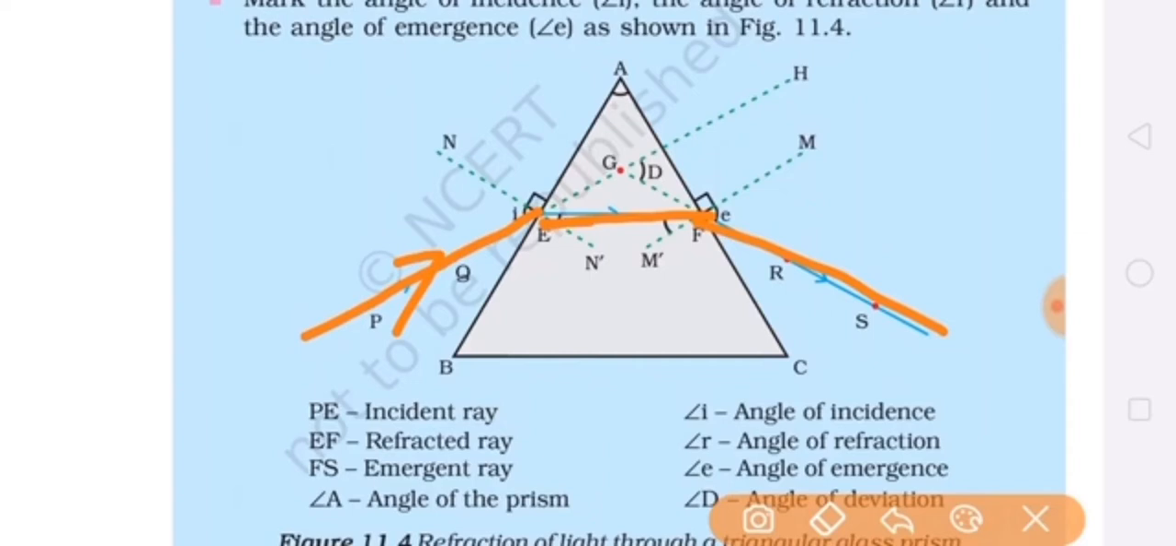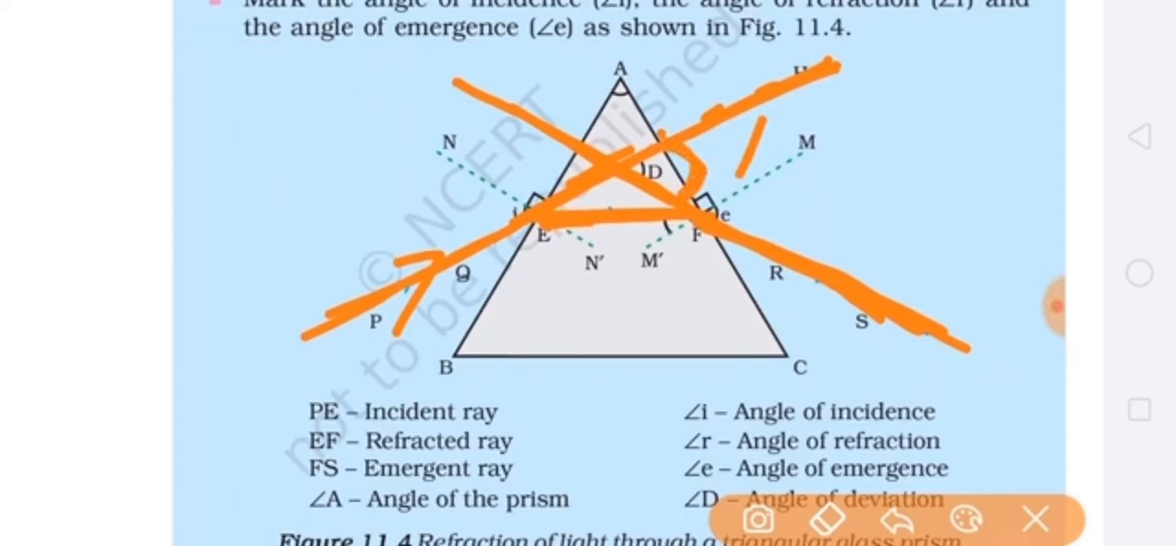The light ray is not going in a straight line, it is bending or going away from the normal. If we extend the incident ray in the forward direction and extend the emergent ray in the backward direction, there is an angle between these two lines, and you can see in the diagram it is angle D, which is called the angle of deviation. Deviation means going apart from the path, not going in a straight line. So the rays are deviating here, bending away from the path. This angle is called the angle of deviation. What is that angle?